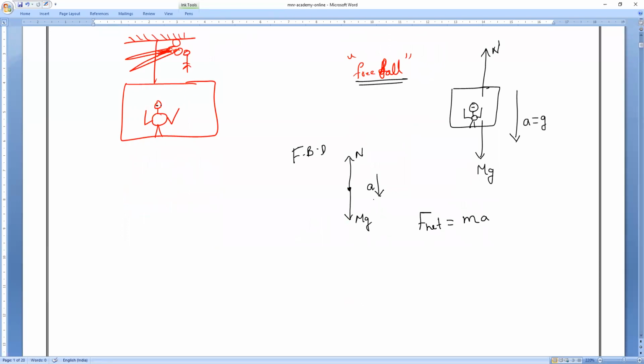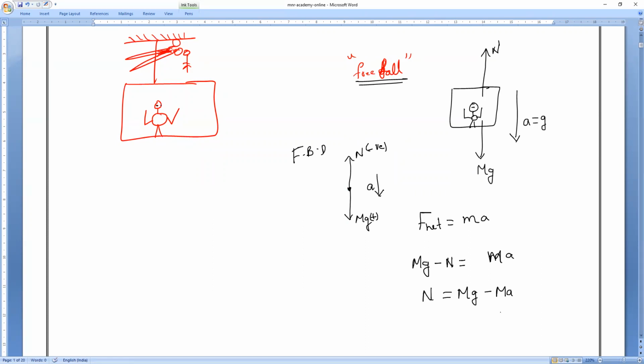Since acceleration is acting downward, this is positive and this is negative. So mg minus N is equal to ma. From that, N is equal to mg minus ma.